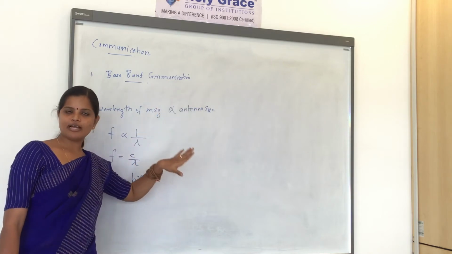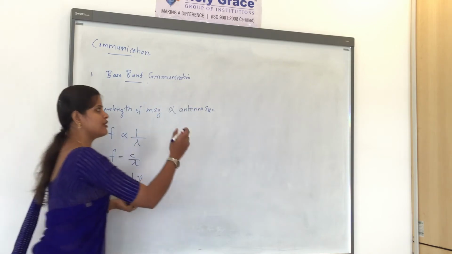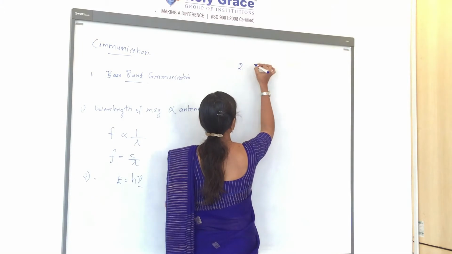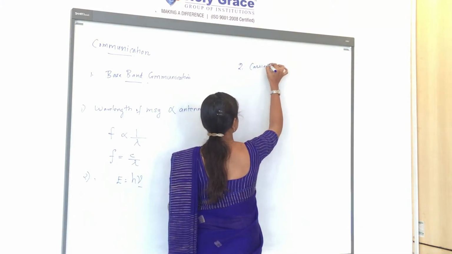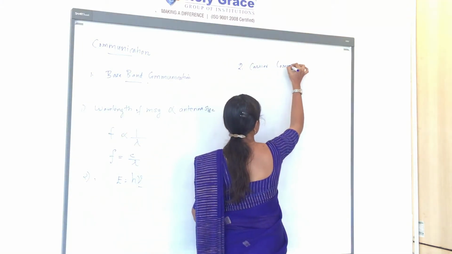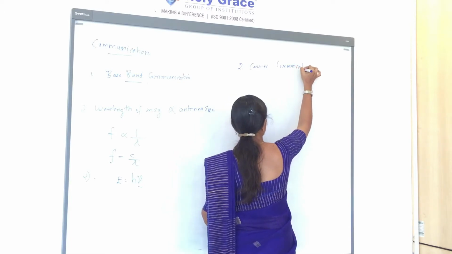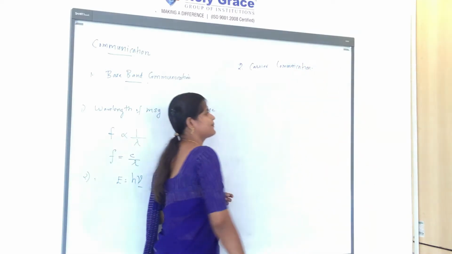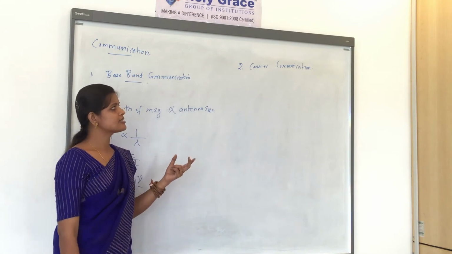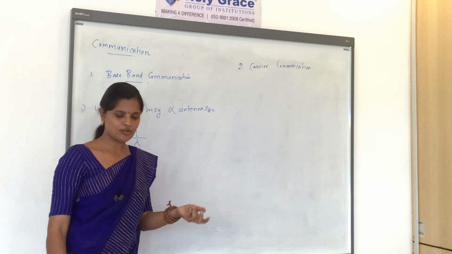To rectify this problem, we are going for another communication called carrier communication, and this is always happening in radio communication also.